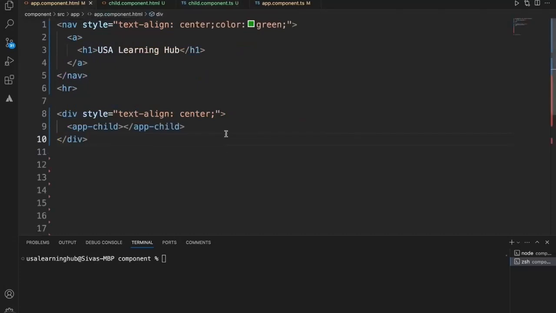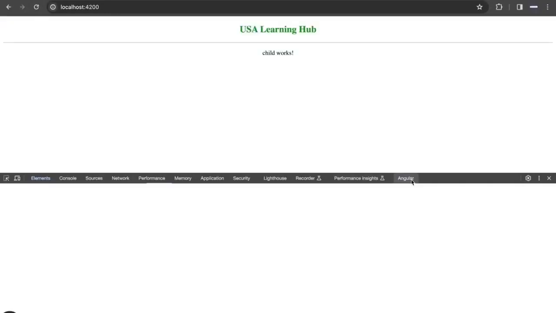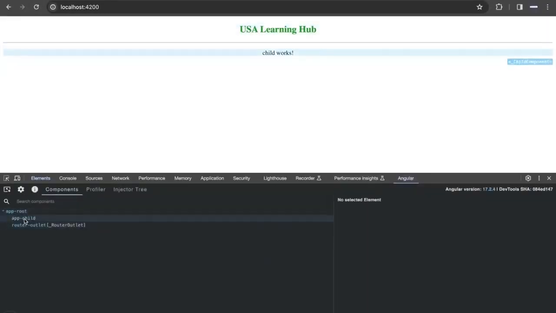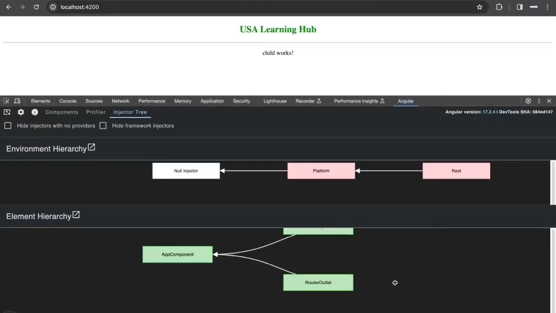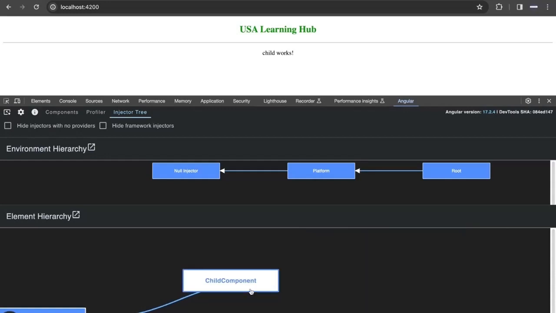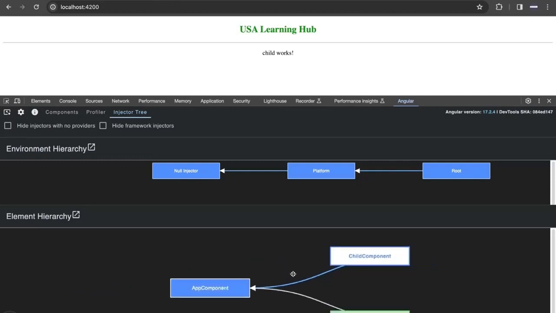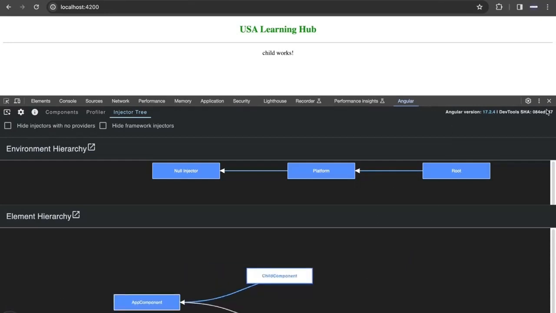So the parent, of course, is the app component, and if you look within the Angular tab, you see app root, app child. So this is the parent and this is the child, and you can even see the structure of the component right now. Within the app component, there is a child component. This child component is part of the app component. This is how it is represented. Router outlet is by default part of any component, so it is a child for any component. The one that we created is the child component. Just for your understanding, I'm showing this.